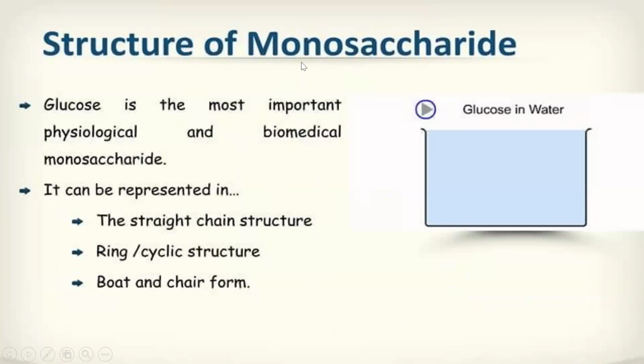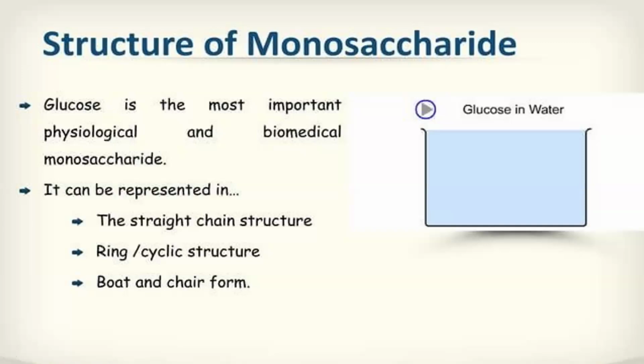So under monosaccharide, as I said, the important monosaccharide which we are dependent on is glucose. Glucose is the most important physiological and biomedical monosaccharide because our body is dependent on glucose for energy. We will also get galactose and fructose, but fructose is again converted to glucose for giving energy.